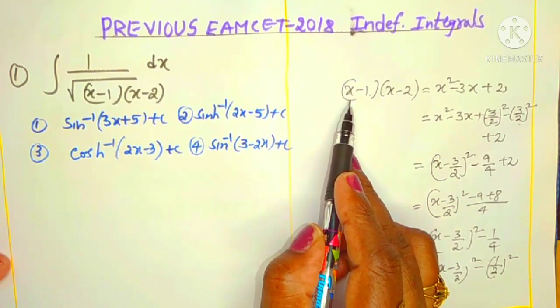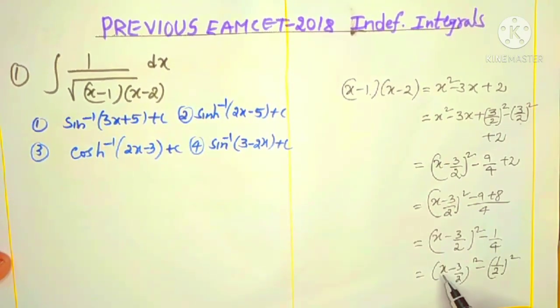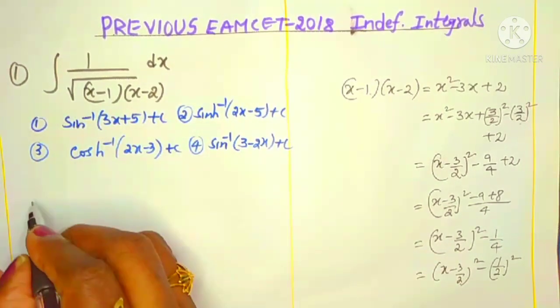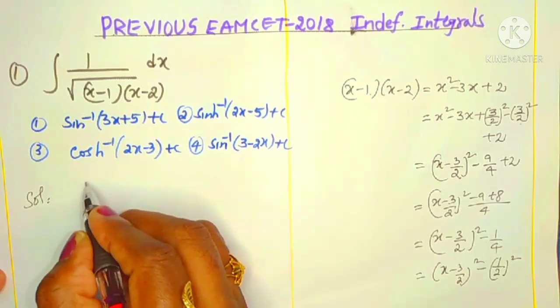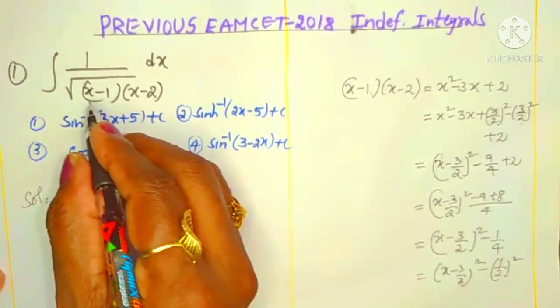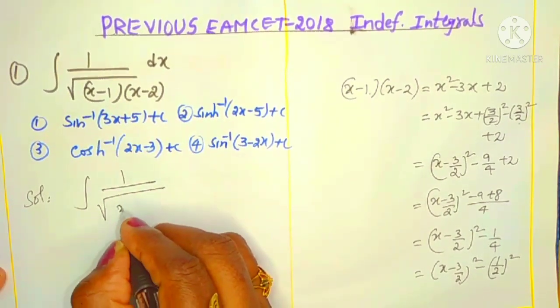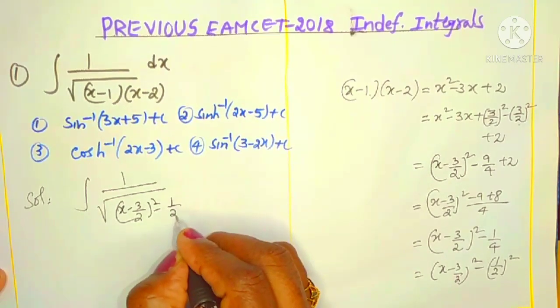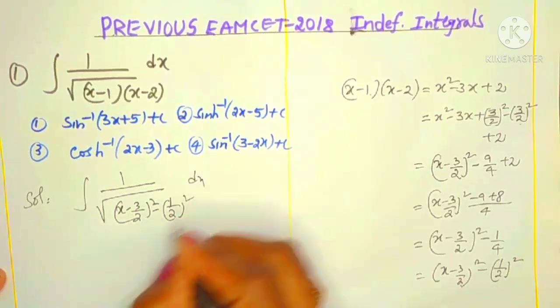Now the expansion of (x minus 1)(x minus 2) is in the form of x minus 3 by 2 whole square minus 1 by 2 whole square. You can replace this as it is in the question. Now the question becomes: integral of 1 by root over, in place of this I am writing x minus 3 by 2 whole square minus 1 by 2 whole square, dx. Now what is this form?